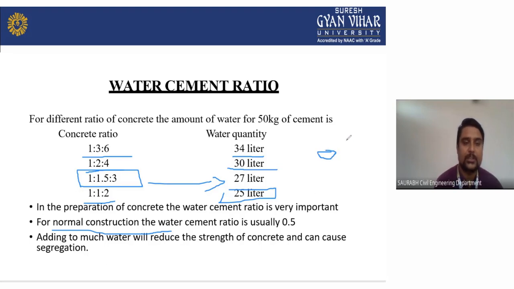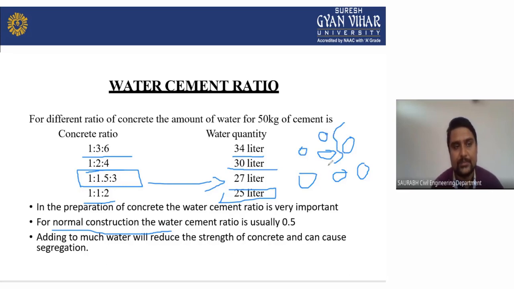We have to understand what segregation is. When your aggregate separates from the cement paste, that is called segregation, and it will harm your concrete, which means it will reduce the strength of the concrete. That's why we need to mix a proper quantity of water while we mix concrete.